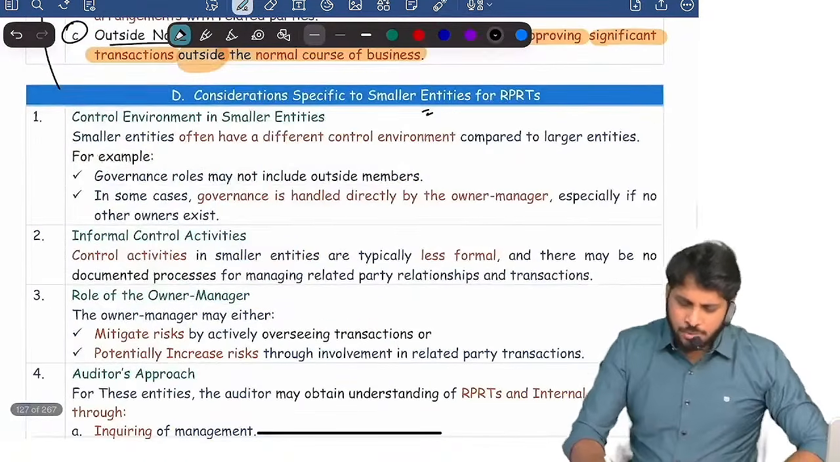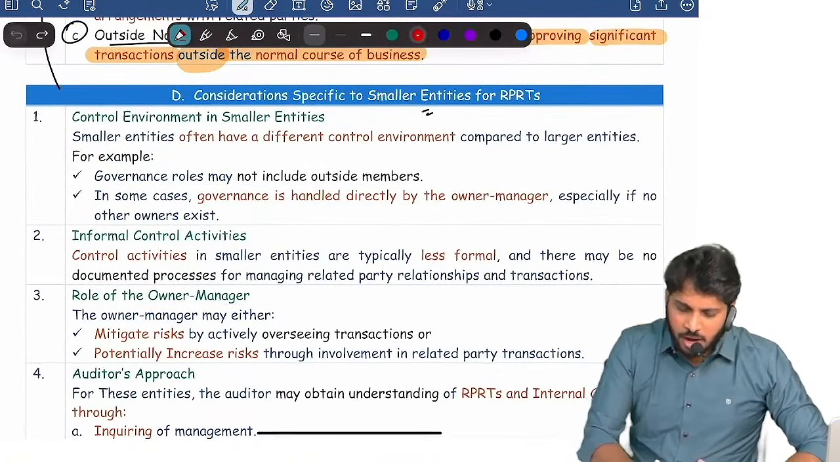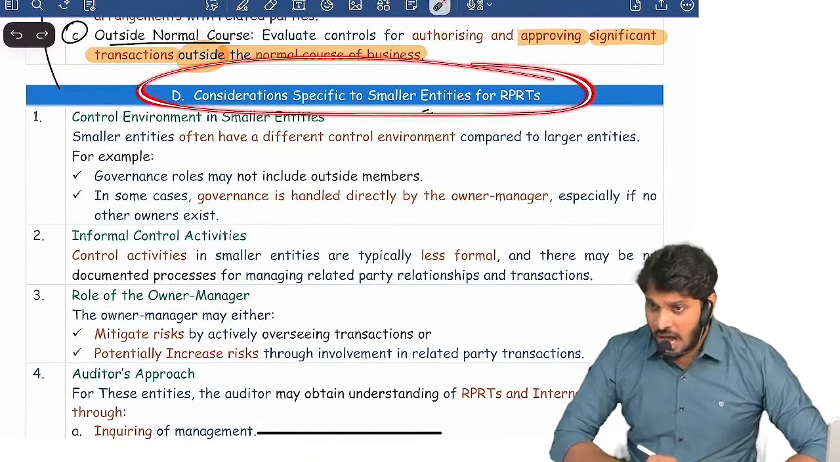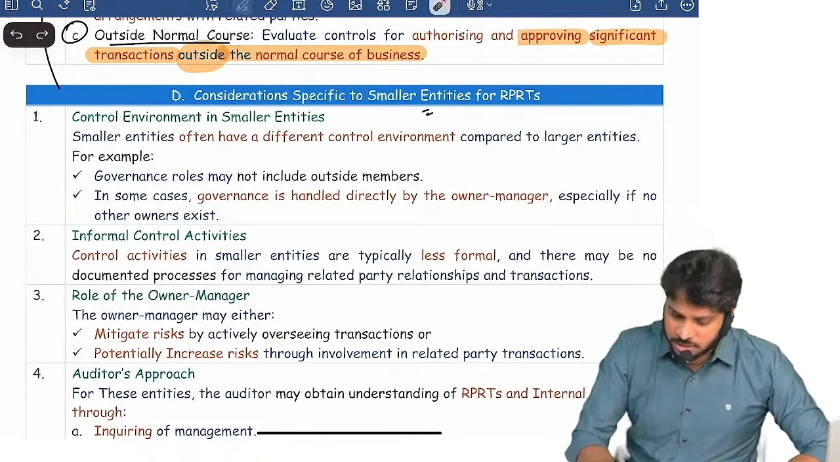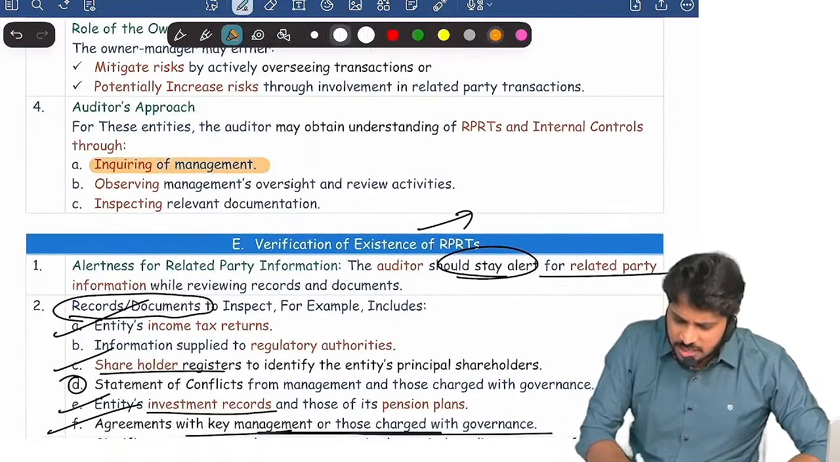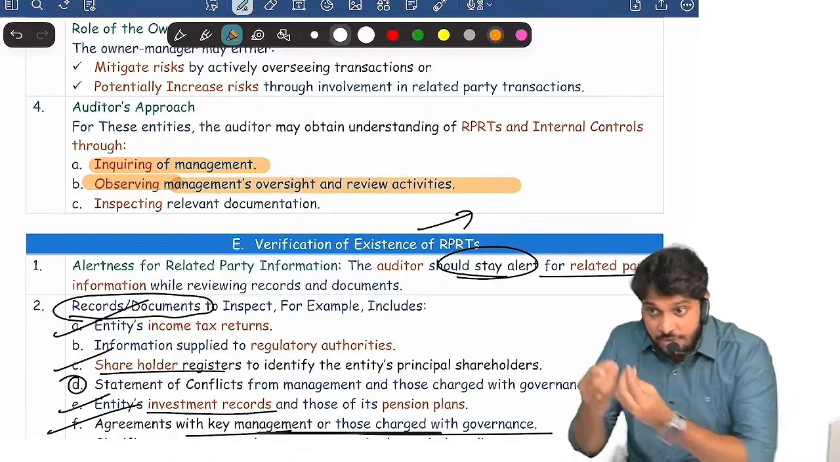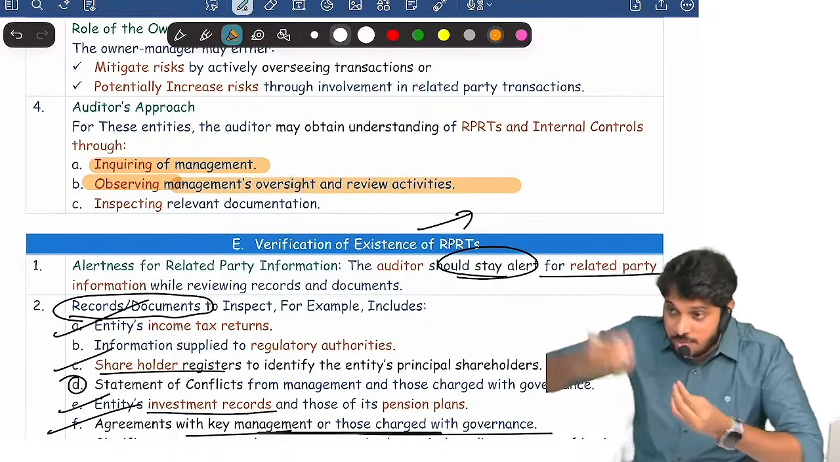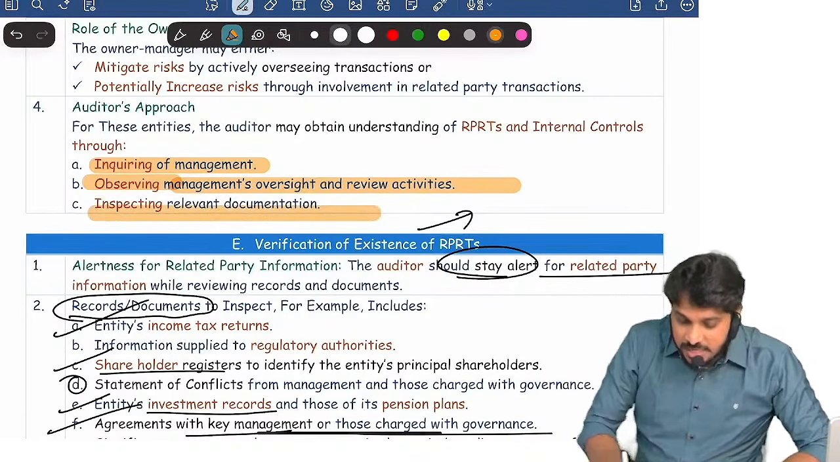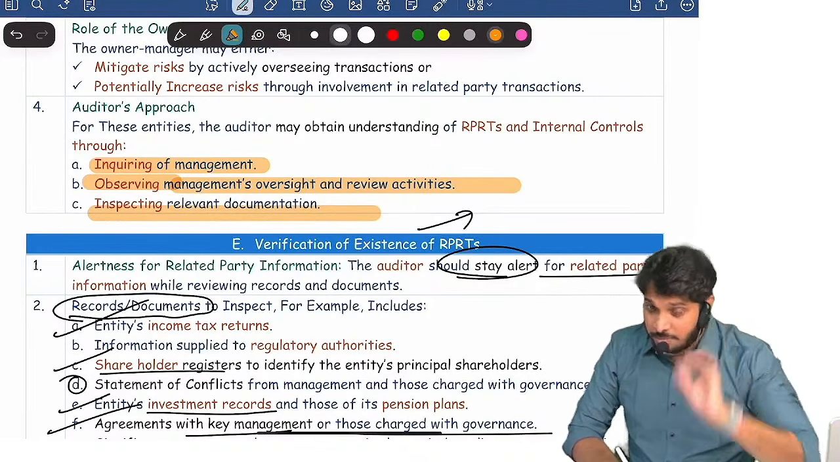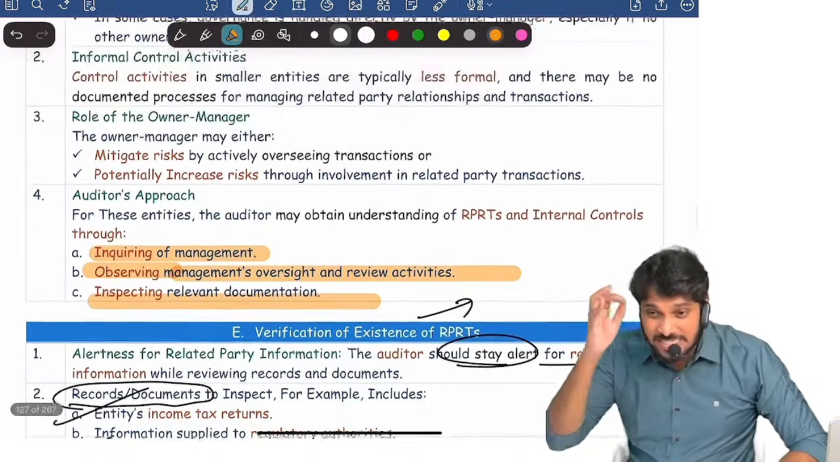Now, suppose you are doing an audit of a smaller entity, how do you verify related party relationships? Just like a larger entity, first I will inquire of management. I will observe how management is reviewing the activities. I will observe how they are monitoring and reviewing, and I will inspect various documentation, some relevant documentation I will verify. Remember why the smaller entity point is discussed separately?